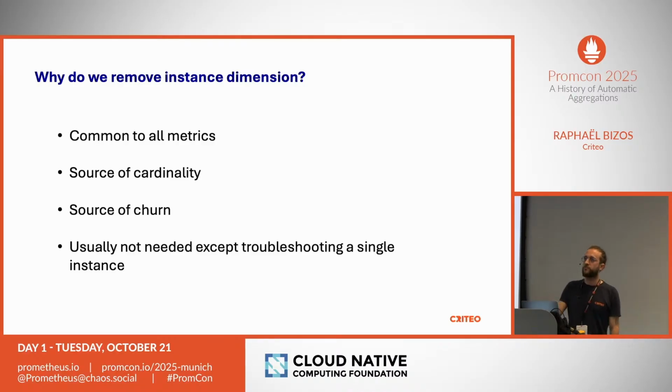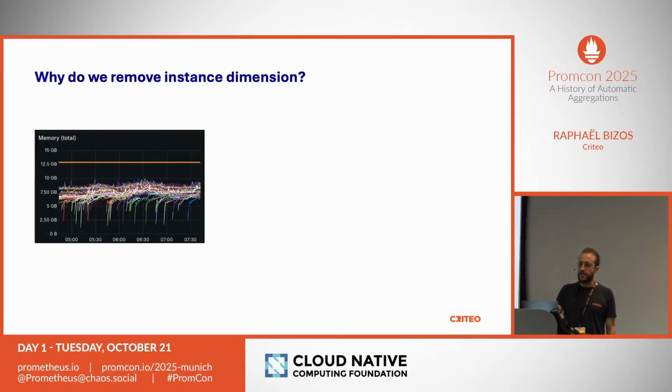Let me show you a bit why I think that. Here I show the memory usage for a service of 100 instances. You can see actually more than 100 time series here because you have the churn of the new instances starting. It's very colorful, nice, but not really easy to read. And it's also quite slow to query because you query hundreds of metrics.